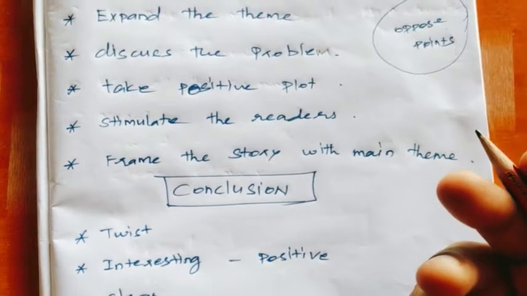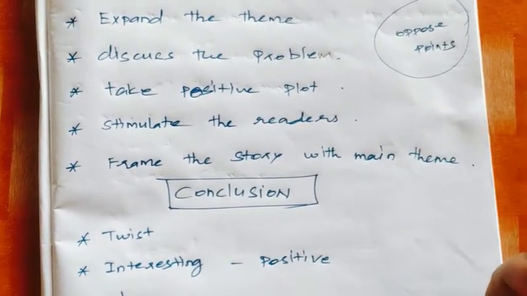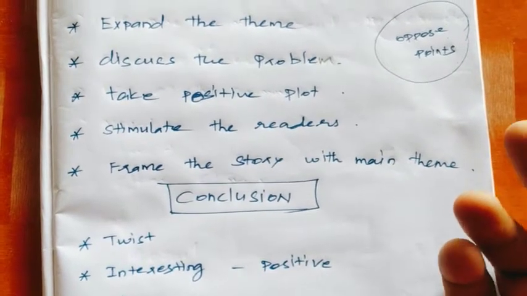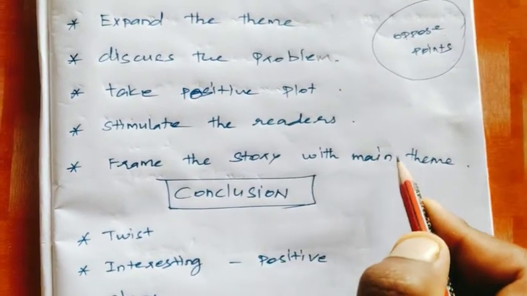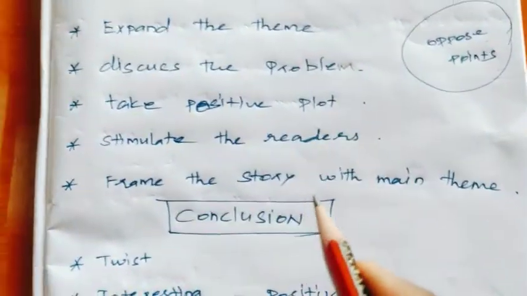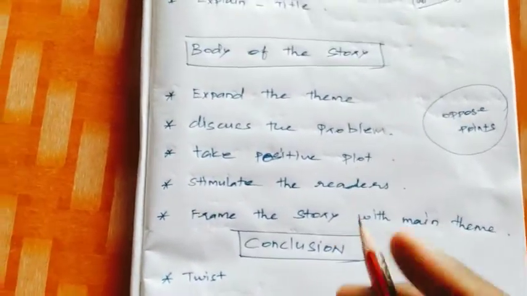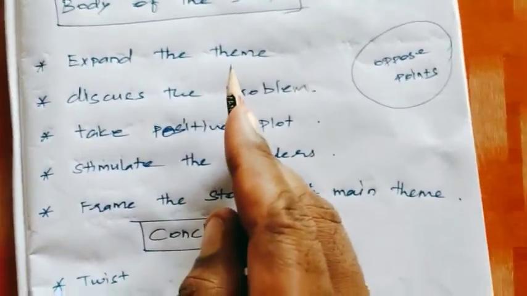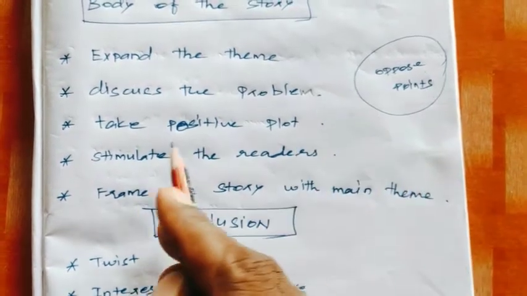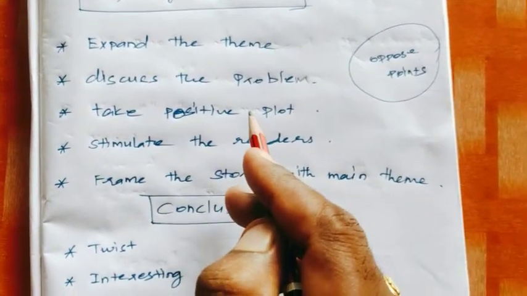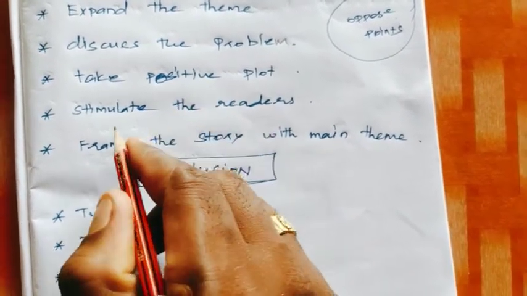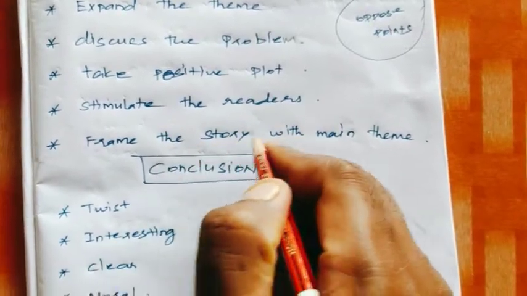That is very important, but we don't write any other things. Frame the story with only the main theme, no sub stories or sub characters. So the body of the story is: expand the theme, discuss the problem, opposite point, positive point, negative point, take a positive plot. Your story must always be positive. Stimulate the reader, frame the story with the main theme.